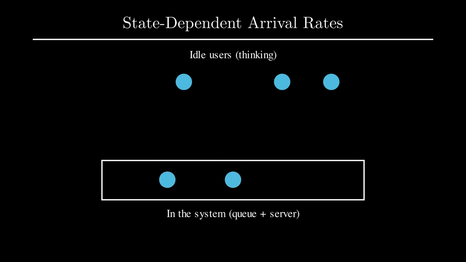Watch what happens as users move into the system. Each one that joins is one fewer source of new arrivals. The pool of potential arrivals shrinks. This is the core of state-dependent arrivals.